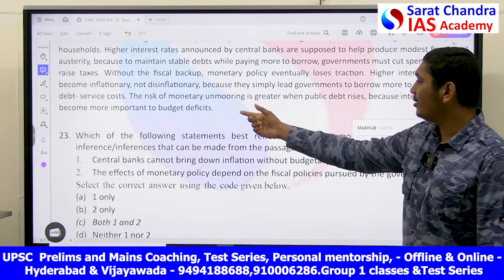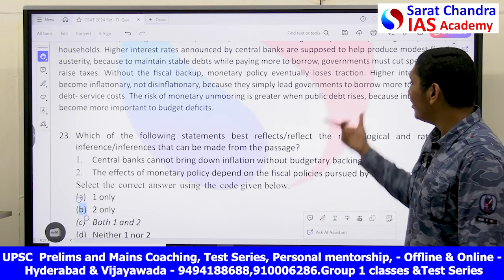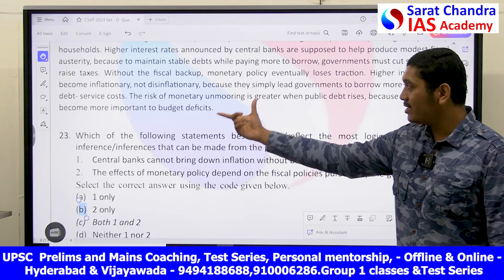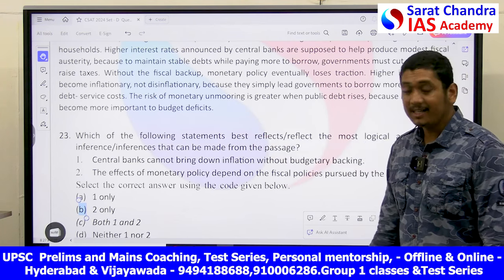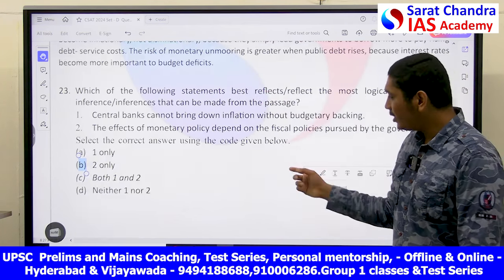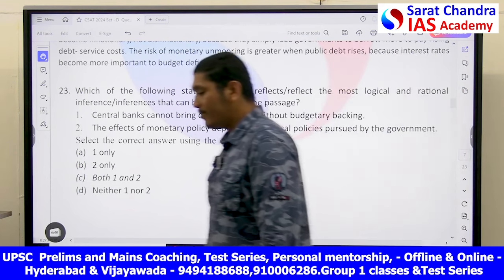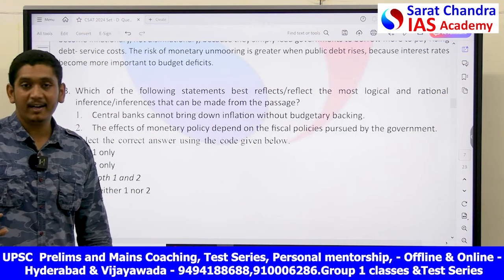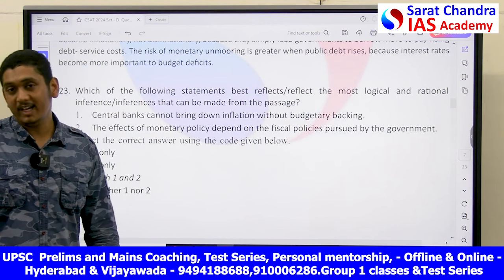The risk of monetary mooring is greater when the public debt rises because the interest rate becomes more important to budget deficits. So the total thing is comparison of the fiscal and budget policy of some country or any country, how they are affected, how they are dealt.